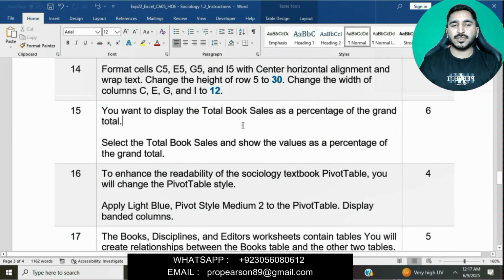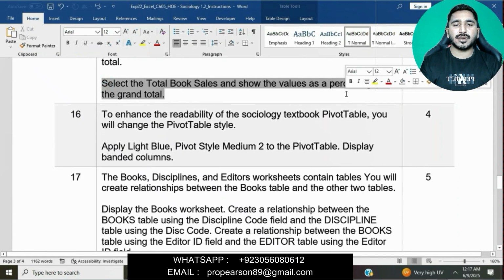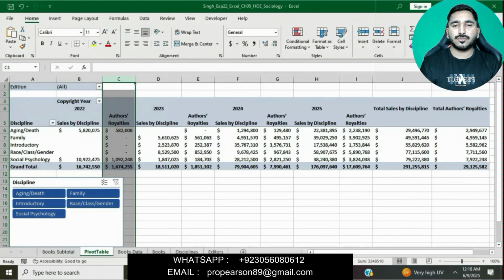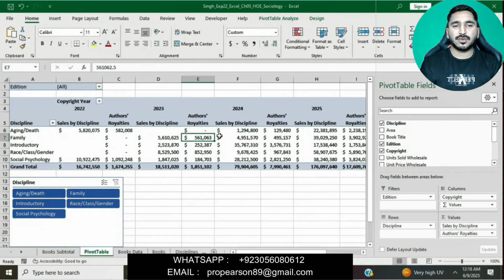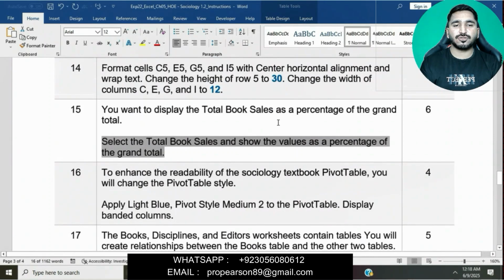Now moving on to question number 15. Okay, select the total book sales and then show the value as percentage of the grand total. Select the total book sales, and then show the value as percentage of the grand total.